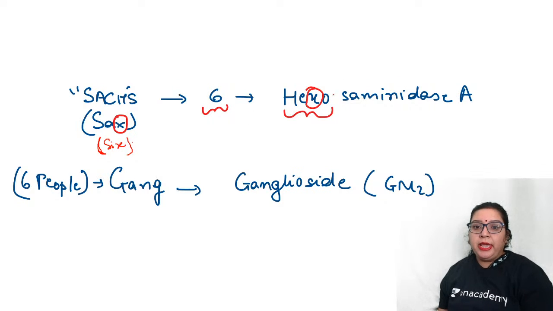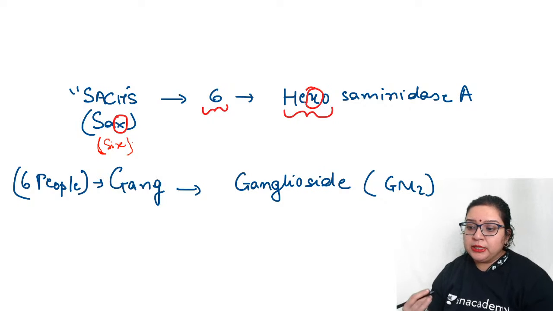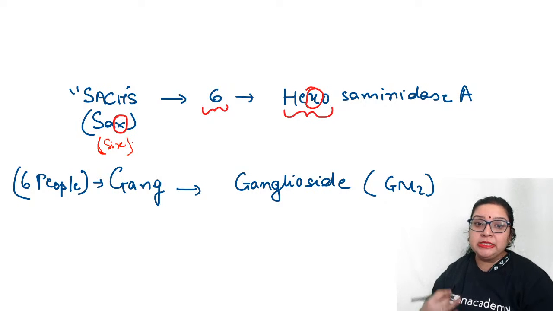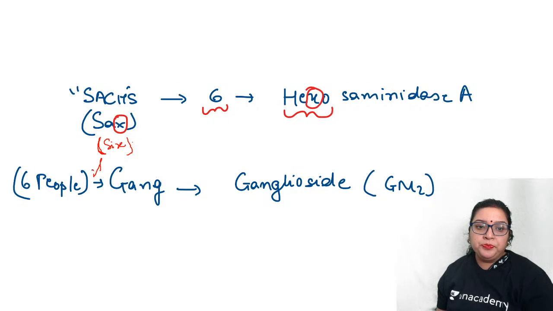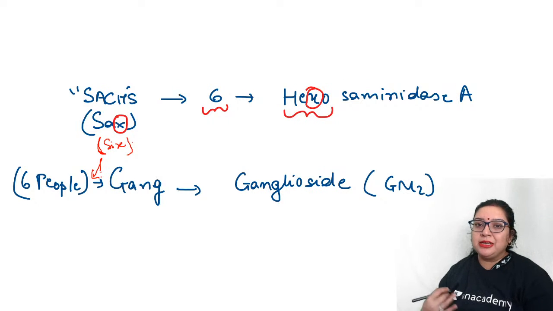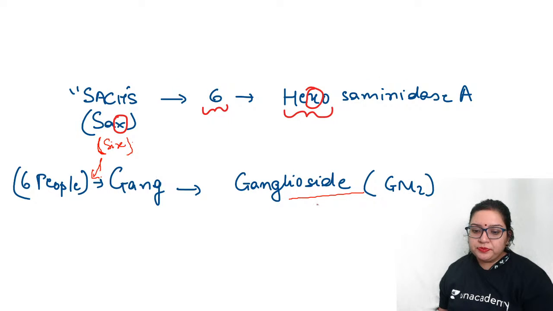First is hexosaminidase: from this X you remember that the enzyme which is deficient is hexosaminidase A. The second use of 6 is that 6 people means a gang, isn't it? So what is accumulated? The GM2 gangliosides. Very simple to remember, isn't it?